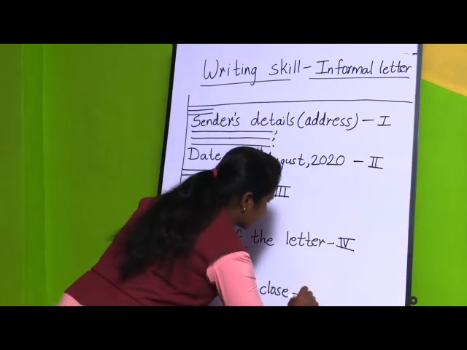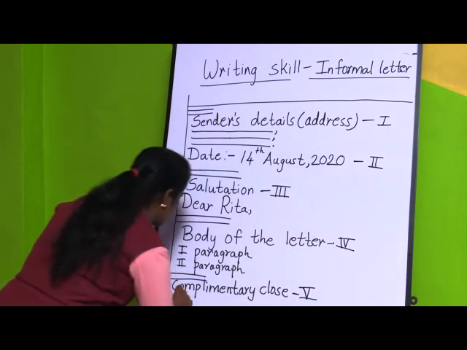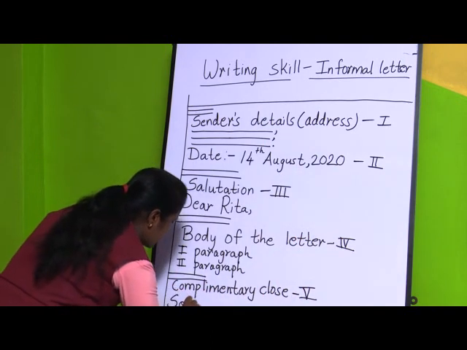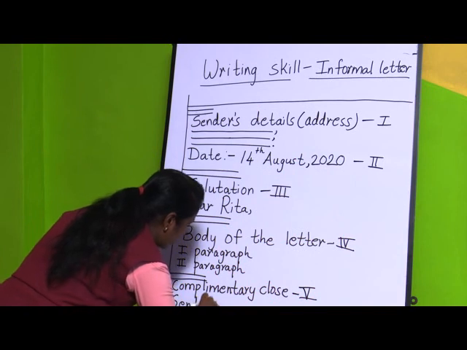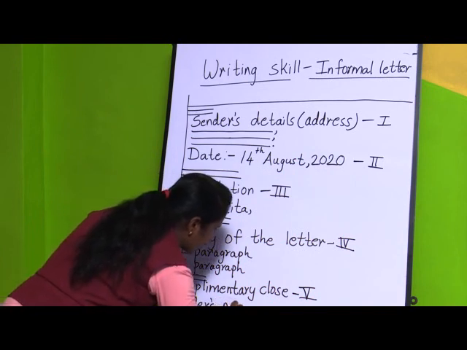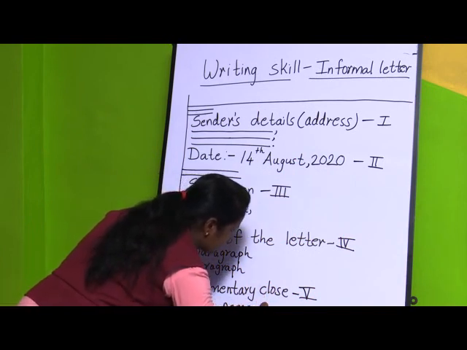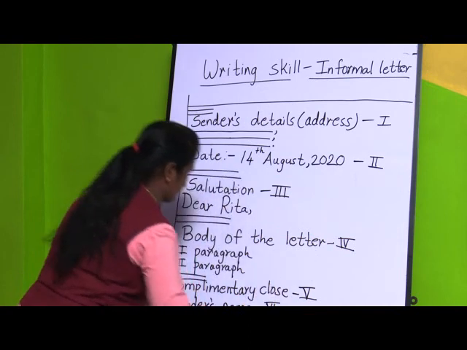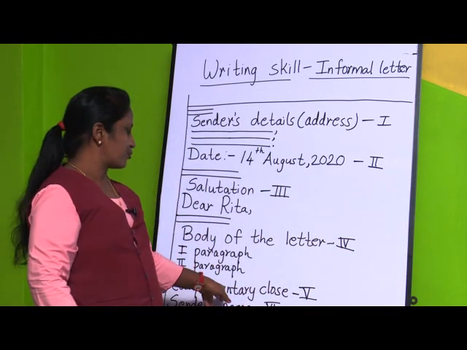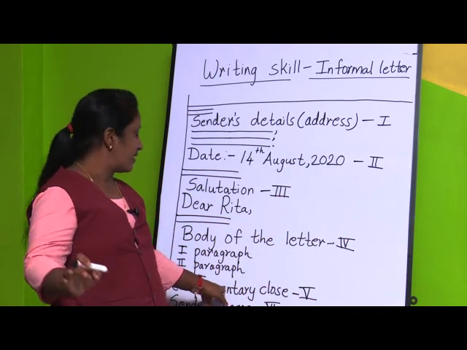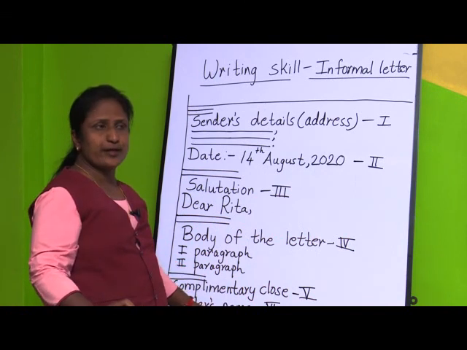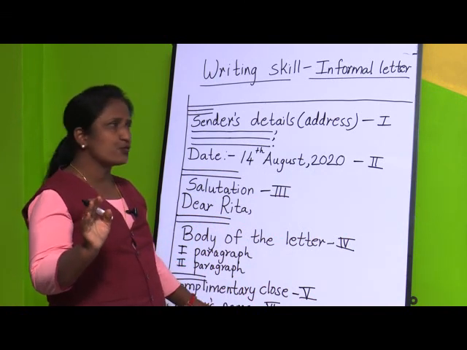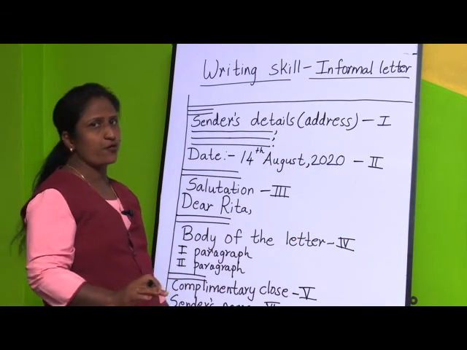This is the 5th step, and the last is the sender's name. Now here it is very necessary that who has sent the letter. Suppose you have written yours lovingly, and then below it you are going to write your name. I hope children you have understood the format of this informal letter.